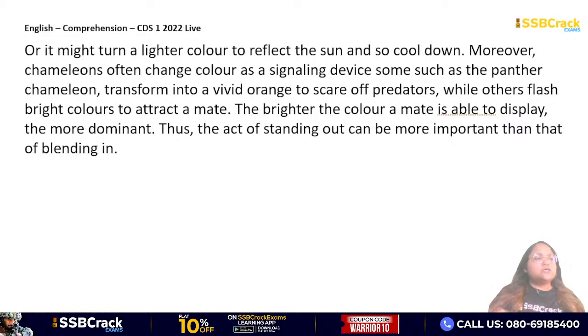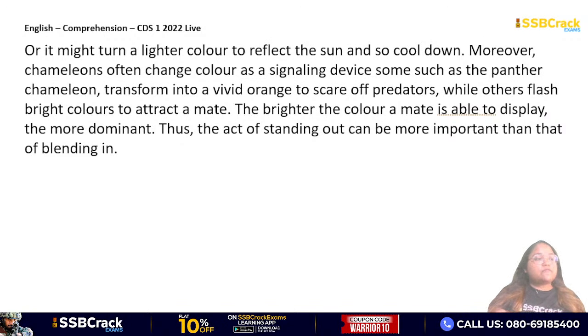So, it's a very easy one. It's talking about how we have these wrong conceptions about the Eskimos having 500 or 50 words for snow, living in igloos. Okay. Also, we have this very unusual myth of chameleons changing colors because they want to blend in with their surroundings. Okay, so this is how the passage talks about how these are not true.